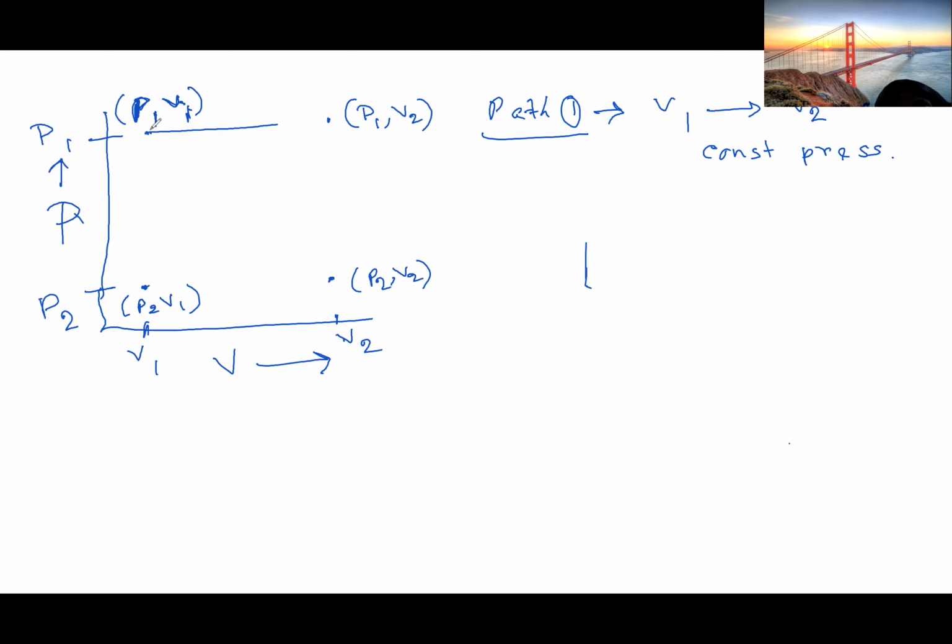So the system first travels in this direction, and then we decrease the pressure P1 to P2 at constant volume. So in this case the volume is V2 and pressure is decreasing from P1 to P2. So the system reaches this state. So we have reached P2 V2 from P1 V1.